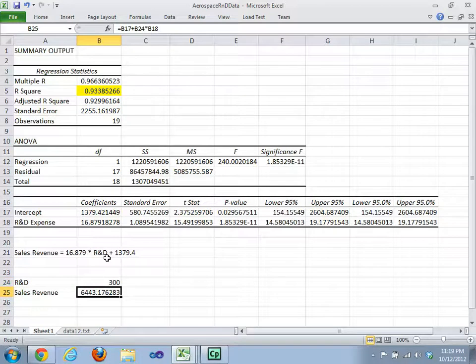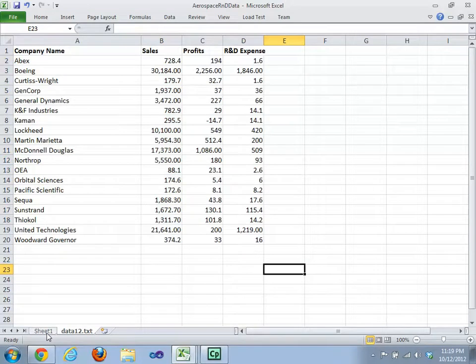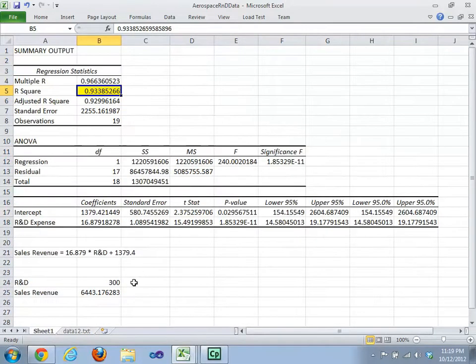Now, for the third part, evaluate the predictability of the model. This model has an R squared of 93, which means that this model accounts for 93% of the variability in this data. So we can be fairly certain that the number that we get is going to have no more than a 7% difference than the number that we got in this equation, in either direction.